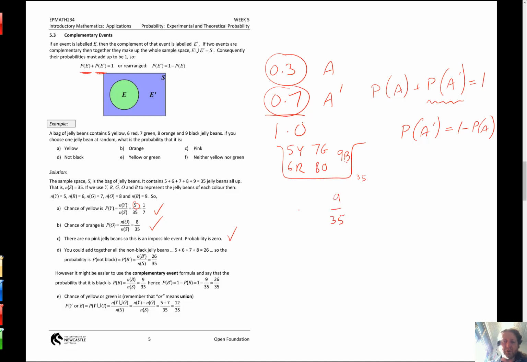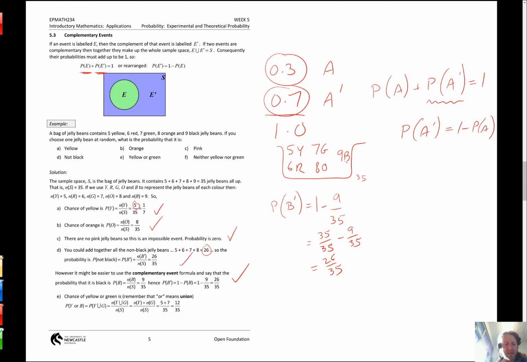So the probability of it not being black, so B dash, will be 1 minus 9 on 35. The number 1 I know is 35 on 35. So that's 26 on 35. Or here we've just said, look, the probability it's not black is the number of jelly beans that are not black, which is 26 of them out of 35. Same thing. So you can see I've done it both ways here.